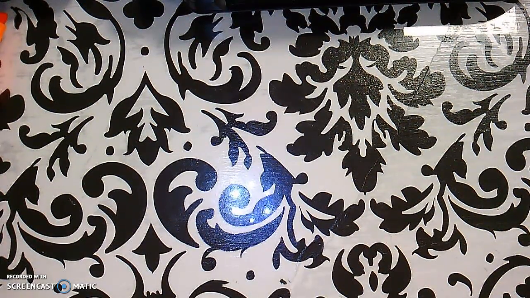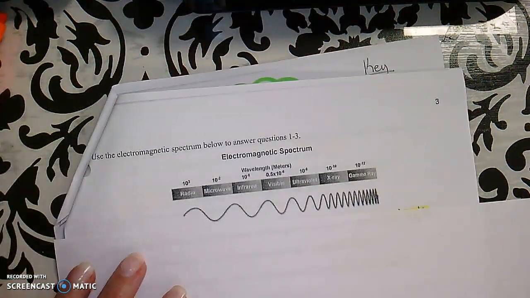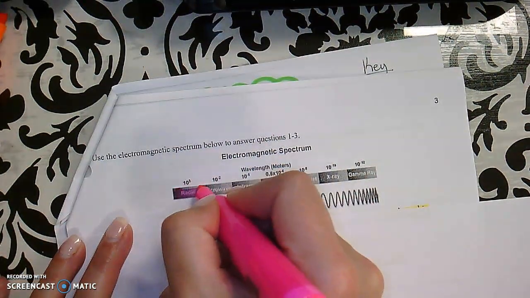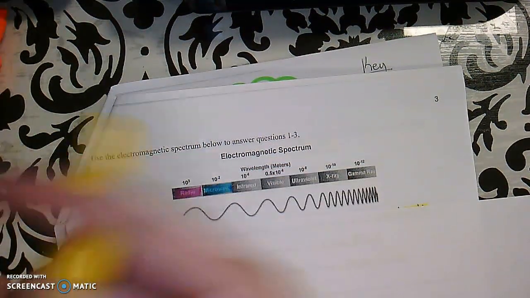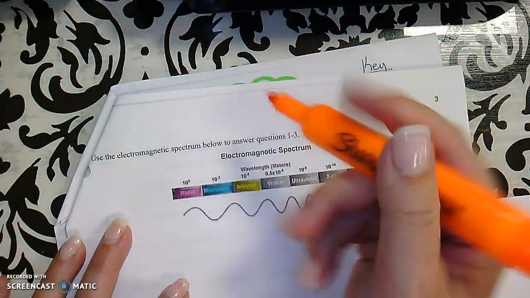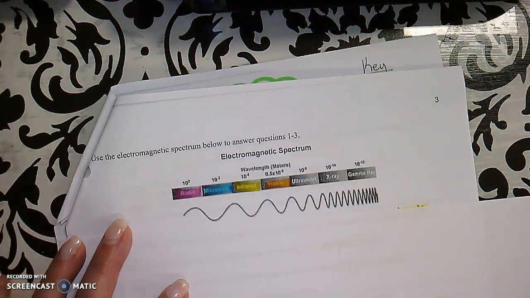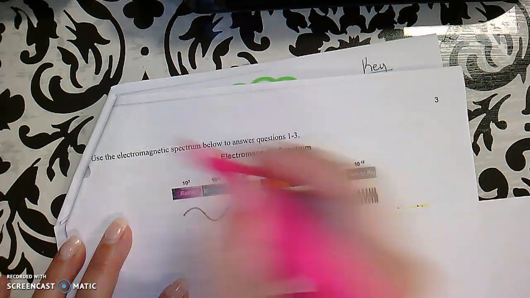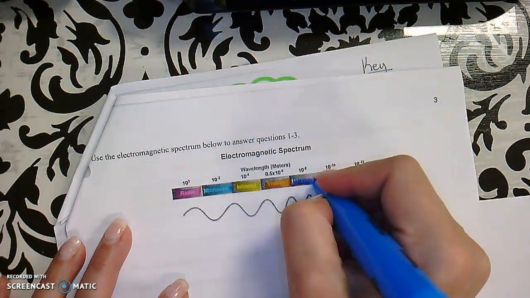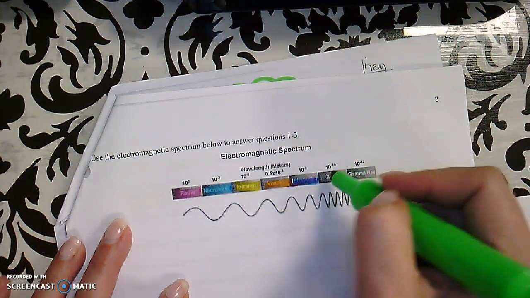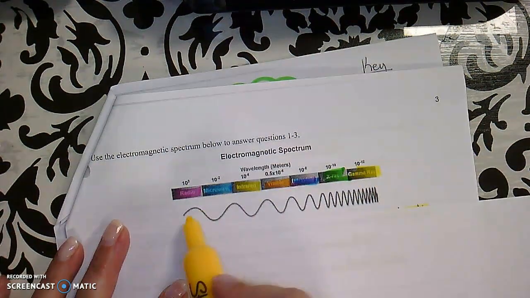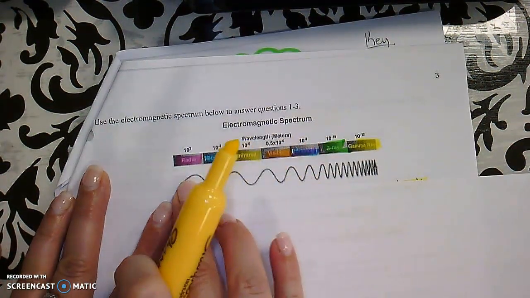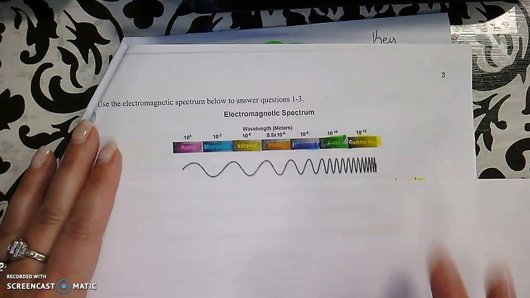So here we're going to talk about the electromagnetic spectrum and all its parts. Okay, so let's remind ourselves of the order. We have radio, we have microwaves, we have infrared, that should have been red, we have visible, we have, let's make ultraviolet purple. Mix the pink and the blue. We have ultraviolet, we have X-ray, and we have gamma. Okay, notice how energy is very low for radio and gets very high for gamma.